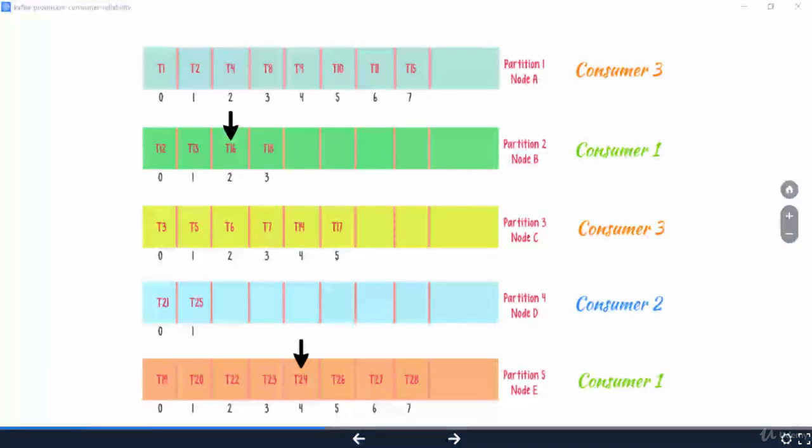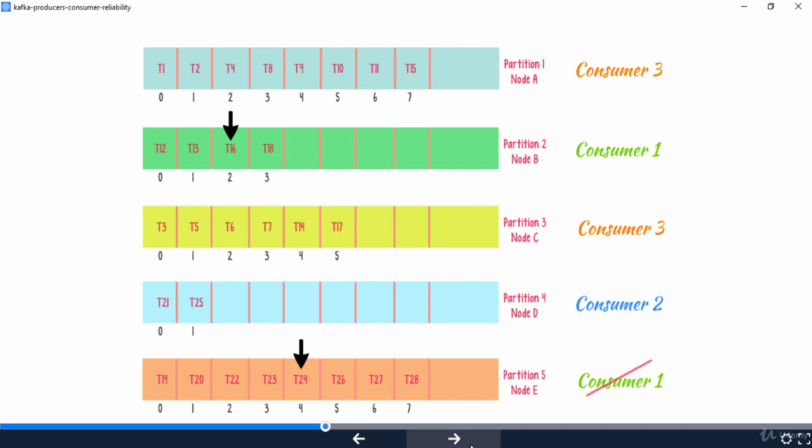Now let's go back to our scenario. Consumer 1 in our illustration is assigned to process partition 2 and 5. Let's assume consumer 1 has processed the message at offset 2 in partition 2 and offset 4 in partition 5.